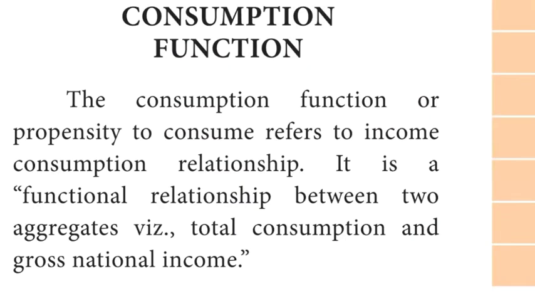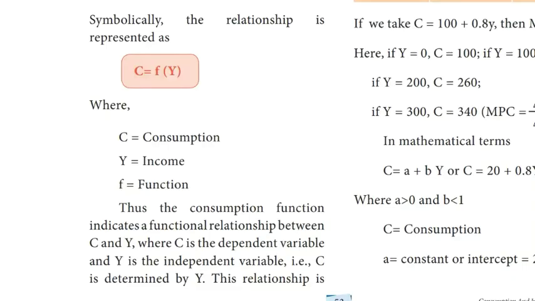Take page number 53. Meaning of consumption function. The consumption function or propensity to consume refers to the income-consumption relationship. It is a functional relationship between two aggregates, viz. total consumption and gross national income. Symbolically, the relationship is represented as C is equal to f of Y, where C is equal to consumption, Y is equal to income, and f is equal to function.